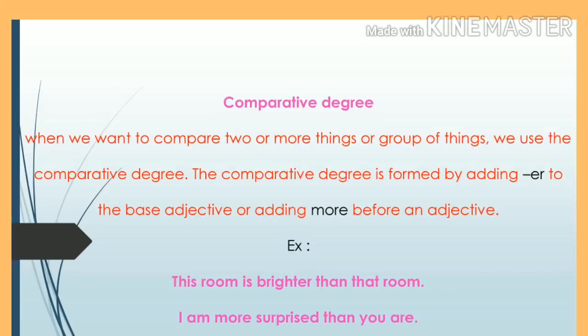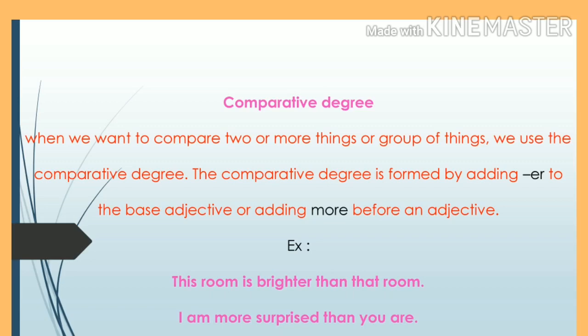Next one, comparative degree. When we want to compare two things or groups of things, we use comparative degree. Identifying the comparative degree is very simple. At last, the adjective ends with er or it may be added with more. For example, brighter.